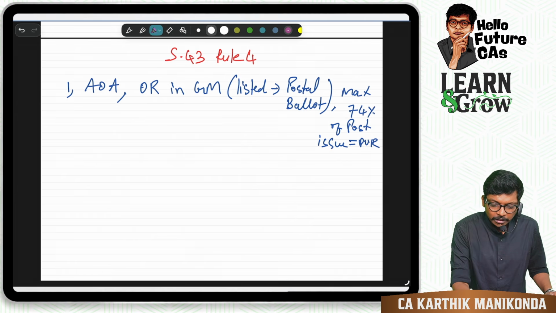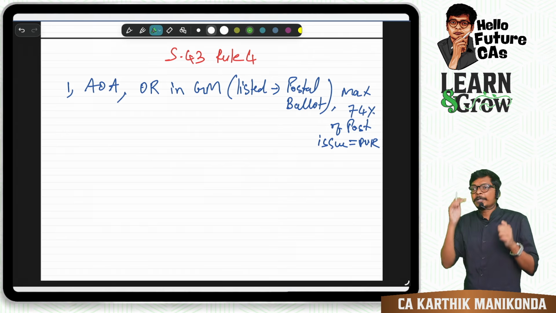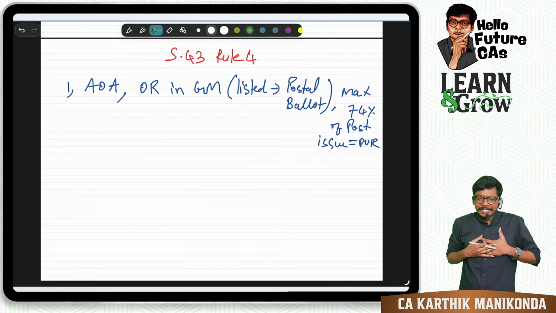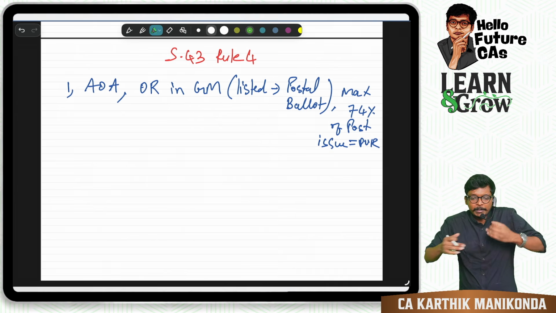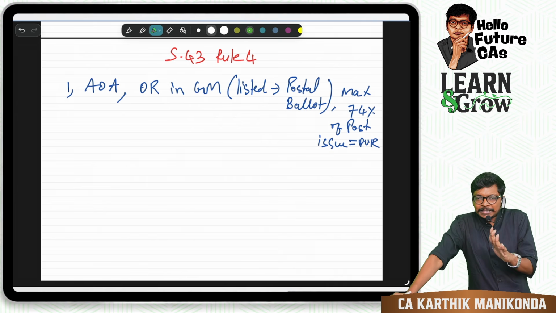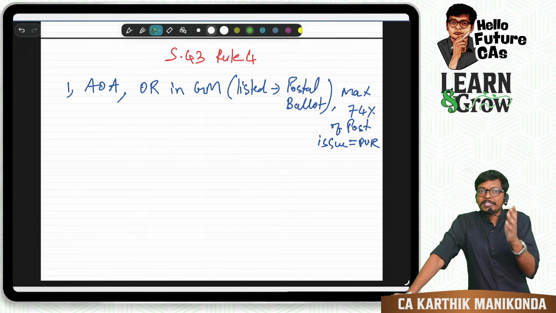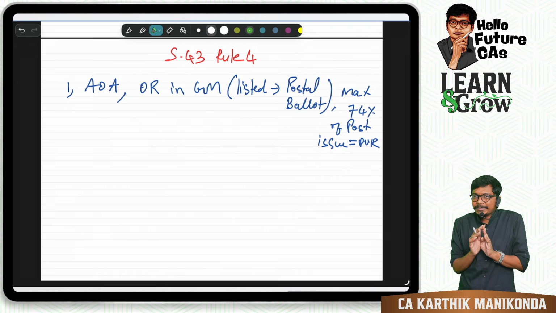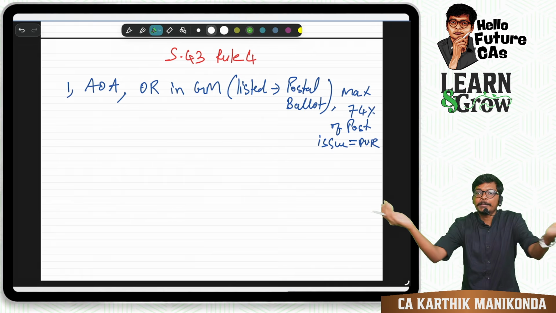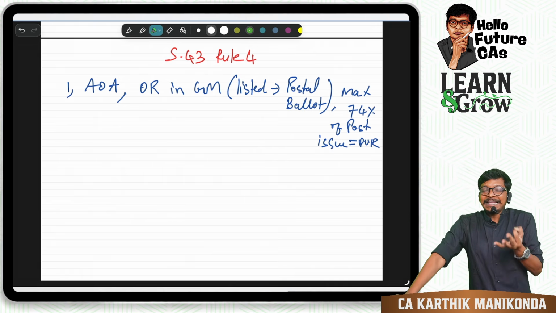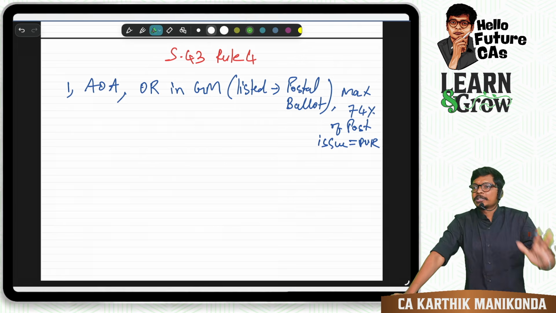Okay, next, sir, listed company. Why, sir, postal ballot? For a listed company it is called postal ballot because in a listed company voting is more important, because it's public. When a listed company is having the AGM, Reliance has 33 lakh shareholders.